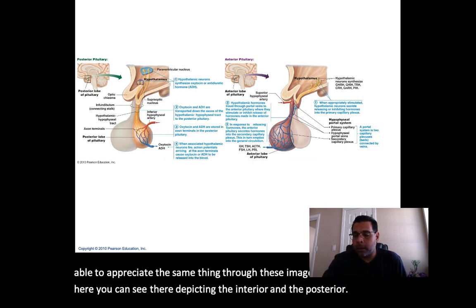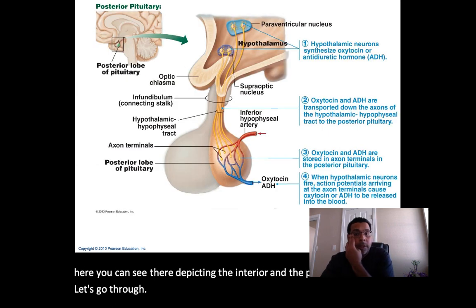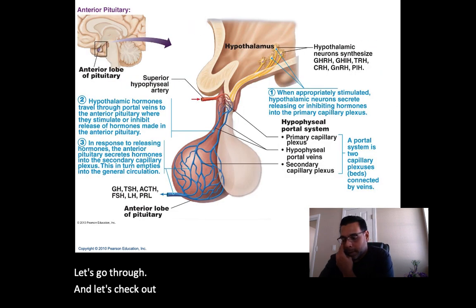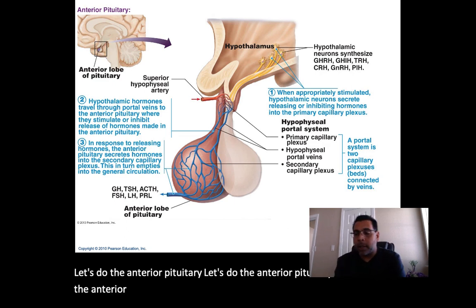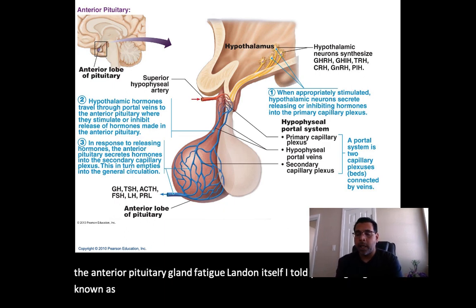Let's go through and check out first the anterior pituitary. Now we talk the anterior pituitary gland. The pituitary gland in itself, I told you, is going to be known as the hypophysis. So let's talk anterior pituitary.